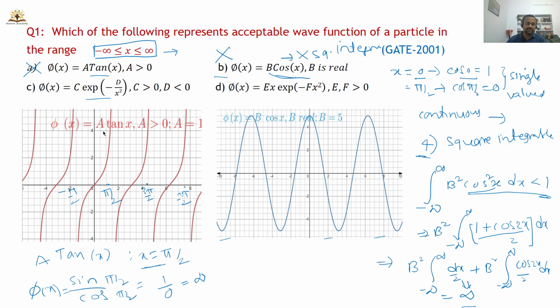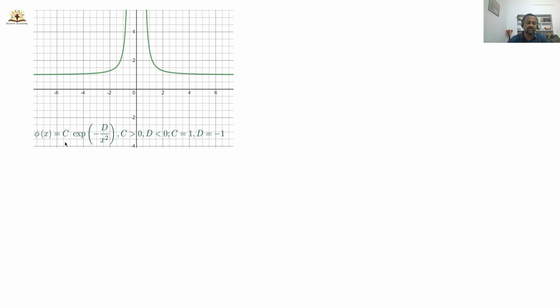Look at the third one. First of all, look at the graph drawn between x on the x-axis and phi of x. So the wave function is phi of x here. When you plot this function phi of x, which is equal to e power minus d by x squared. Since given d is less than 0, that means d is negative. For simplicity, I have taken minus 1. So here minus into minus is becoming positive. So I got e power 1 by x squared. So this is my given wave function phi of x.